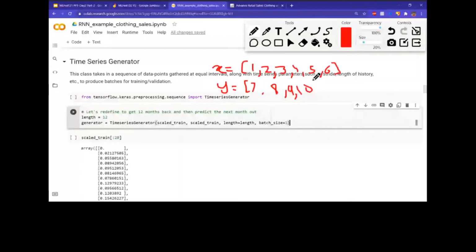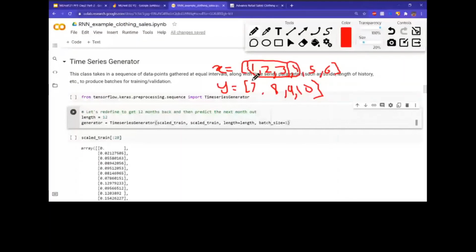Okay, so let's say that we have to do a split like that. We have to create a batch of three to one. We give it three numbers and then we make it predict the next one. So if we were to take 1, 2, 3 and ask it to predict the next one, then our prediction label would be 4. So this prediction label is in the same sequence, right? It's still in X, right? 4 is still in X.